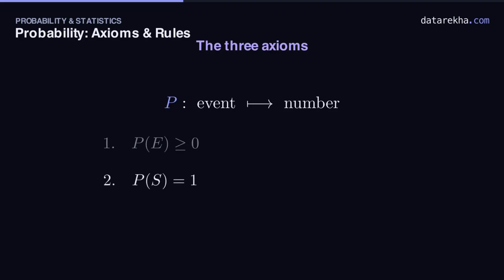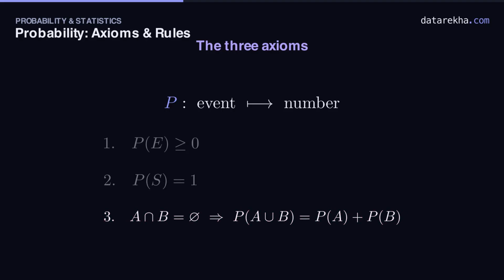Axiom 2, normalization. The probability of the entire sample space is exactly 1. Something in S is certain to happen. Axiom 3, additivity. If two events are disjoint, they share no outcome, so their intersection is empty. Then the probability of A or B is just P of A plus P of B.